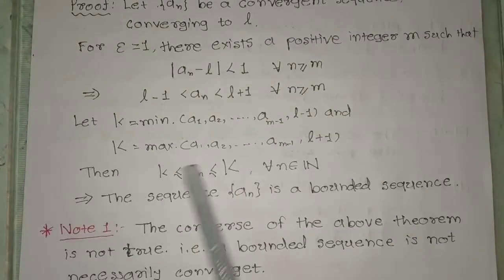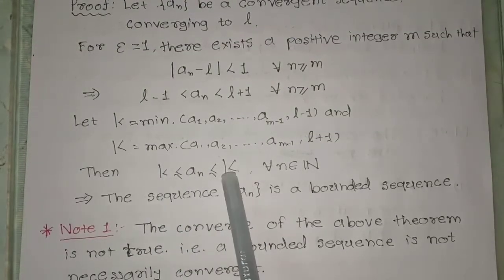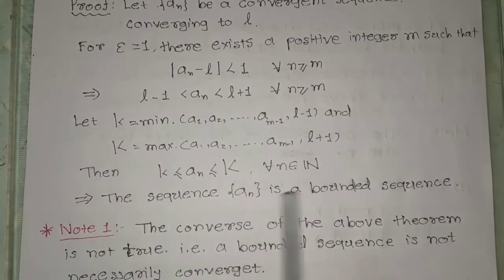Here every term of the sequence you can see is between these two real numbers. So this sequence has become bounded.